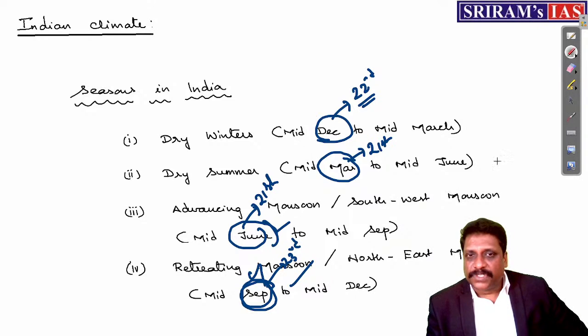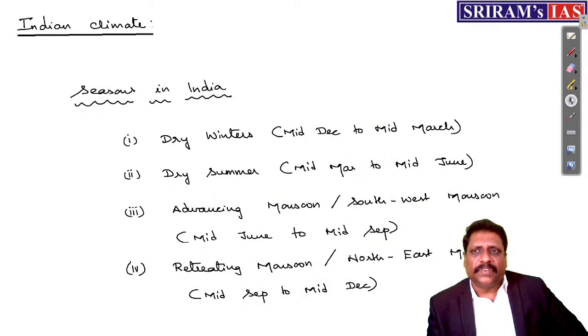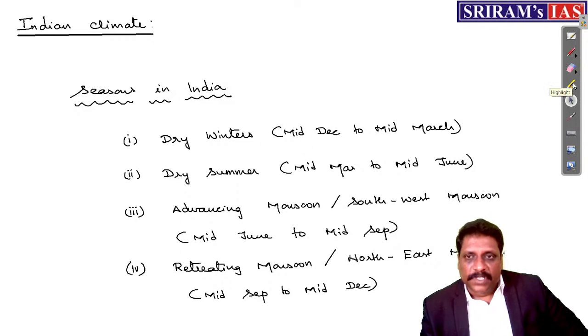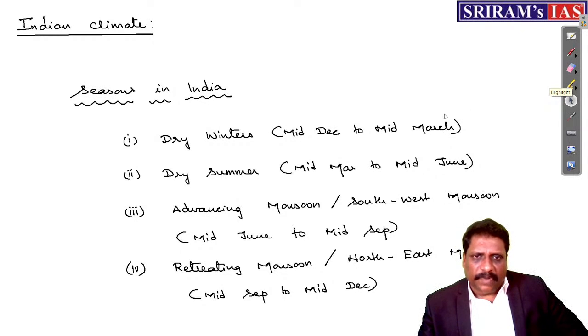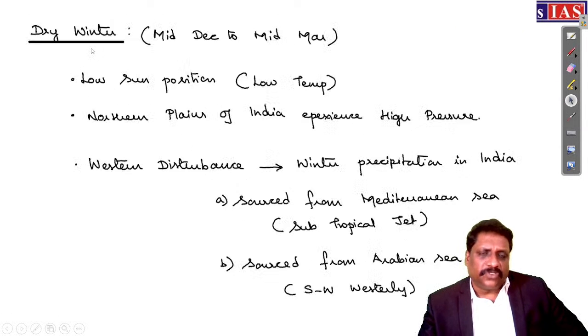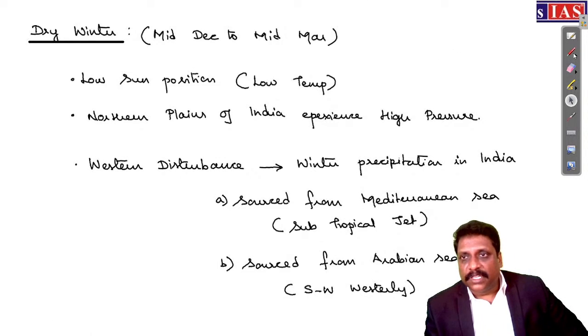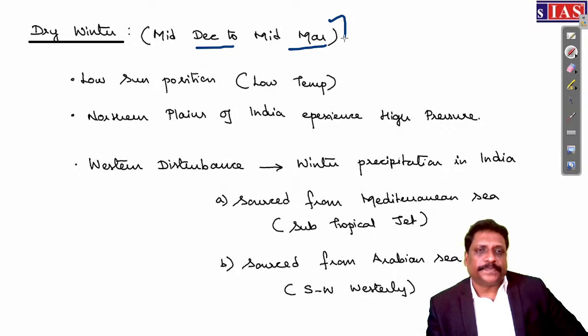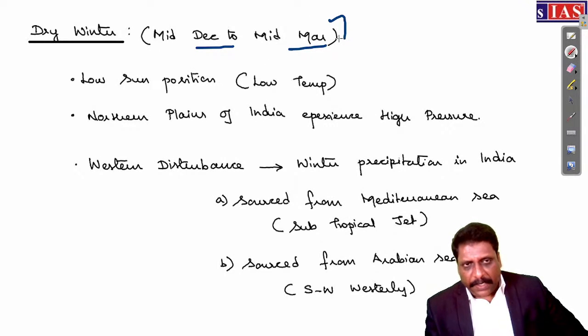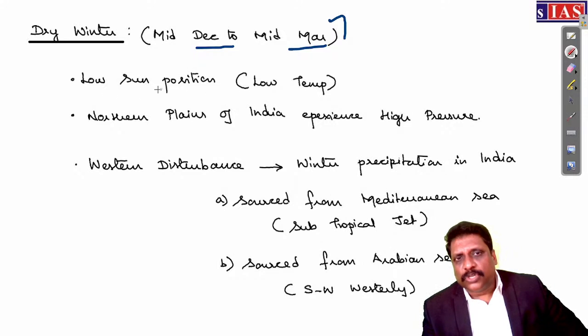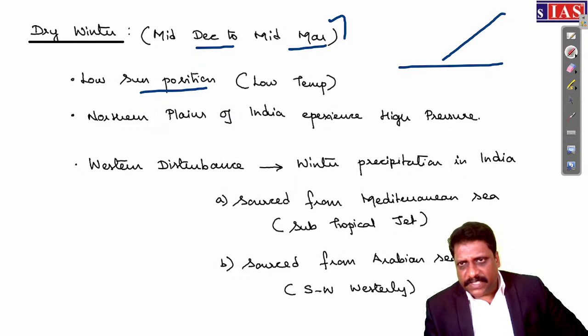So 4 seasons are there. The only thing is that I have to understand the very important characters of these 4 seasons. So number one, when I talk about this dry winter, my dear friends, as I already said, from middle of December to middle of March, normally what you experience is a low sun position. The angle at which the sun's rays will be falling will be what? Somewhere it is inclined.